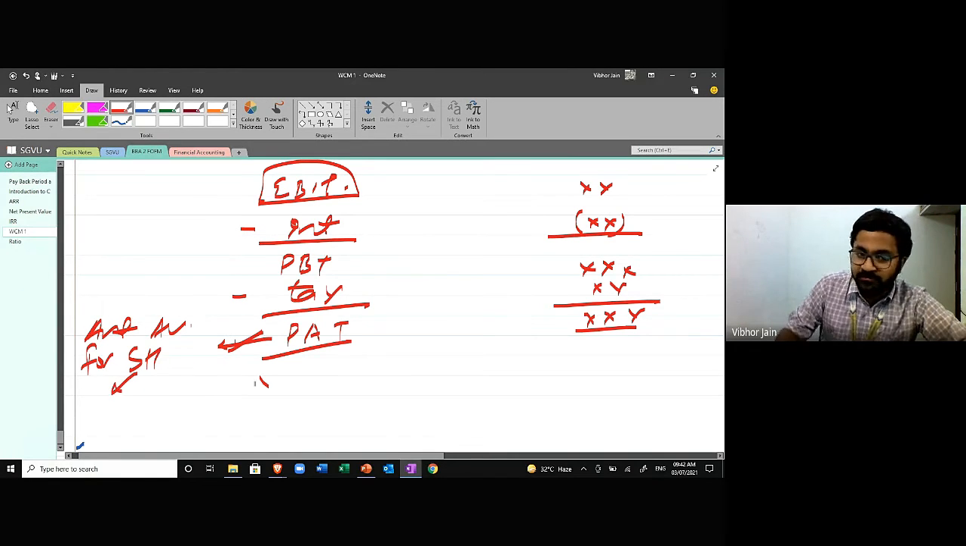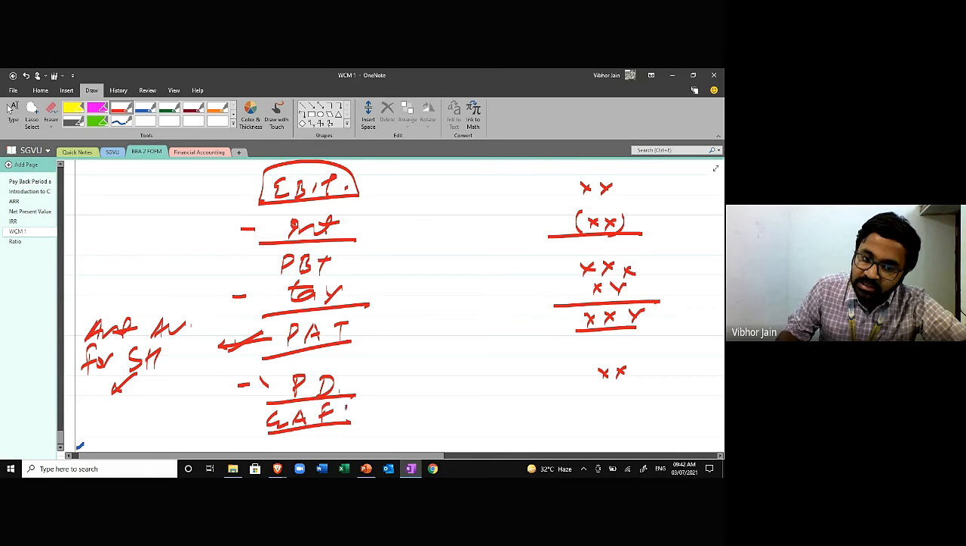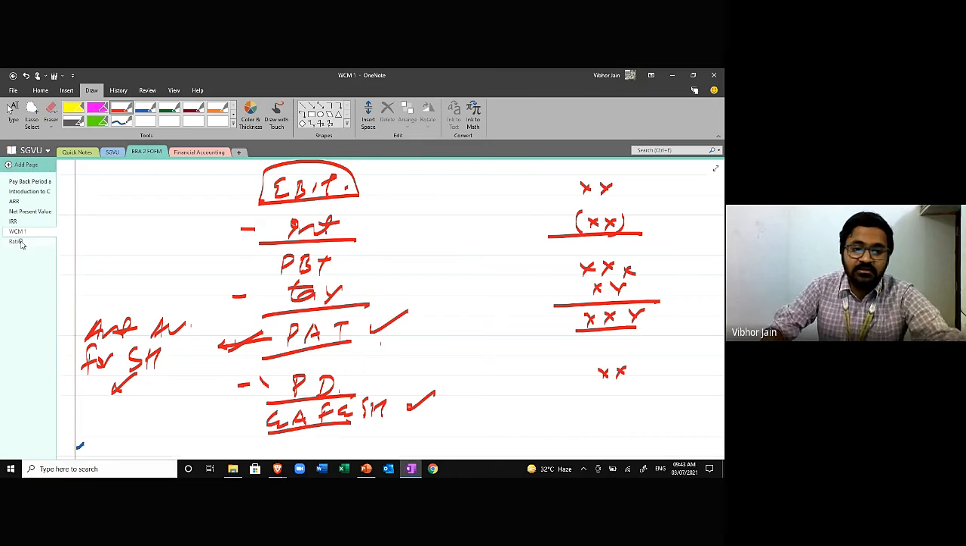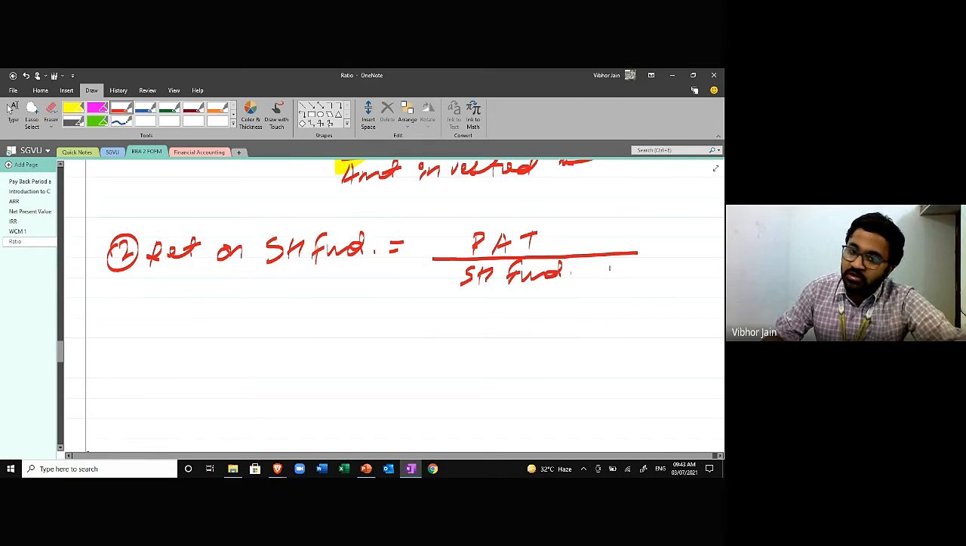Shareholders can be both equity and preference. Now I deduct preference dividend. I hope you all know this table. We have talked about this before as well. This is earning available for equity shareholder. So if I want to calculate the return on shareholders, I'll take PAT. If I want to calculate the return on equity shareholders, I'll take this amount. Makes sense, right? This is PAT upon shareholder fund.